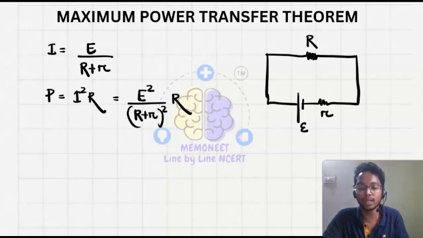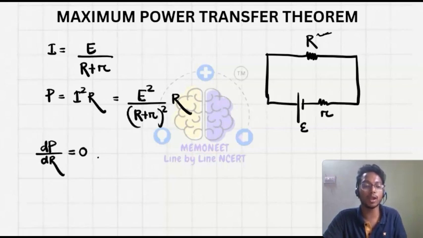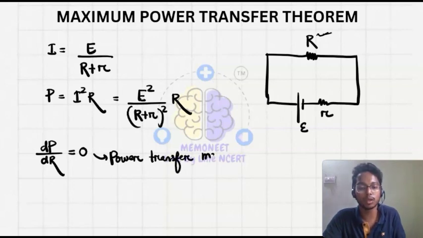When we are taking any battery, the internal resistance will not change. What can we change? We can change the load. So for this we can write dP upon dR, if it is equal to 0. At this condition, the power transfer is maximum at this point.